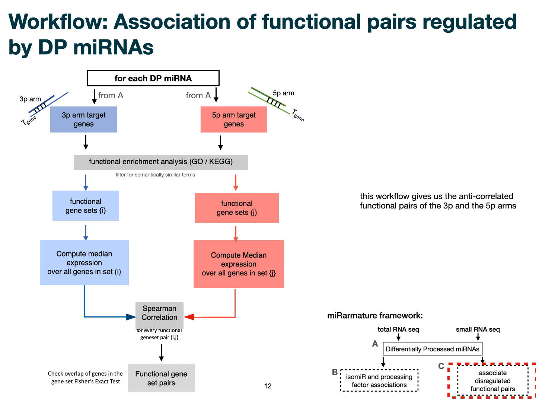We finally compute the correlation between every pair of median gene expression profiles associated with the functions from the 3P and the 5P arms. We report the anti-correlated functional pairs at a certain threshold of negative 0.8 targeted by the 3P and 5P arms of the DP microRNAs.